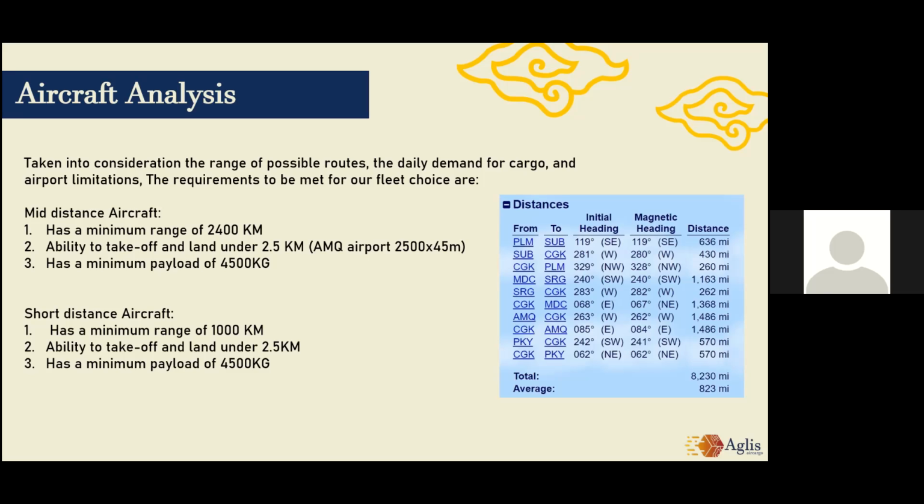From the daily cargo demand analysis from 2019, and assuming that 20% of the market share is controlled, the largest demand for cargo per day is at route SUB to Tegika, weighing in at about 4,500 kilograms or 4.5 tons. Since SUB Tegika's stage distance is only about 430 miles, it could still be served by the shorter distance aircraft. So a benchmark of 4,500 kilograms payload needs to be passed by both aircrafts.